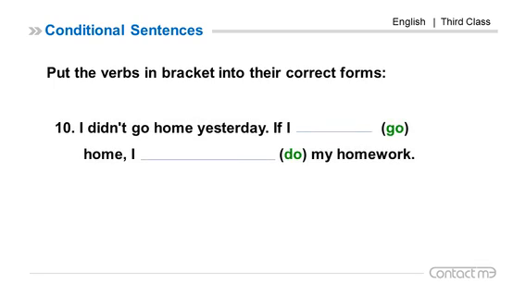Number 5. If the fisherman catches a lot of fish, he sell it. Look at the if clause, present simple, catches. So the main clause future, will sell. You can say can sell. Also you can use may. So if the fisherman catches a lot of fish, he will sell it.